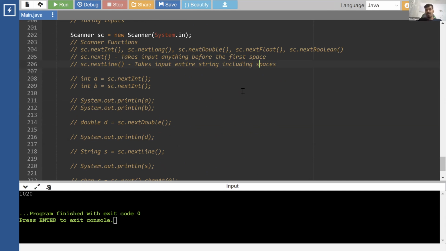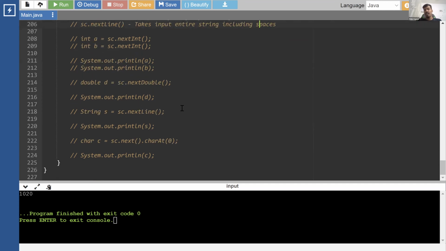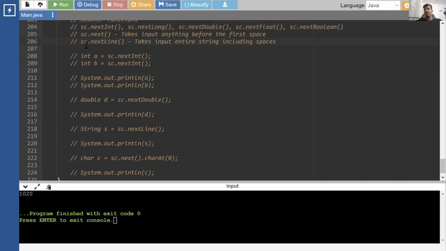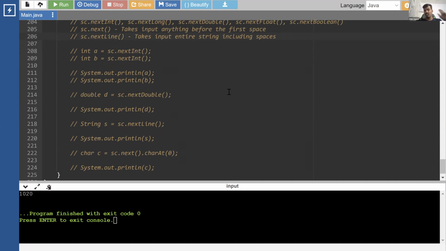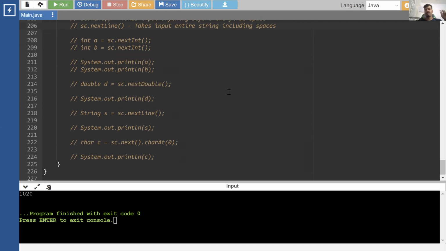So we have nextInt, which takes integer inputs. We have nextDouble, which takes double input. For strings, we have two types, next and nextLine. What's the difference? Next takes input up to the first space, and nextLine takes input of the entire string, including spaces as well.